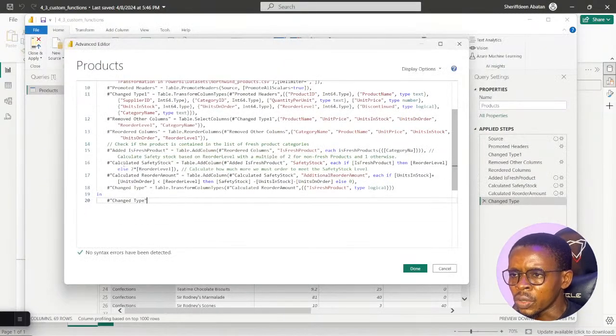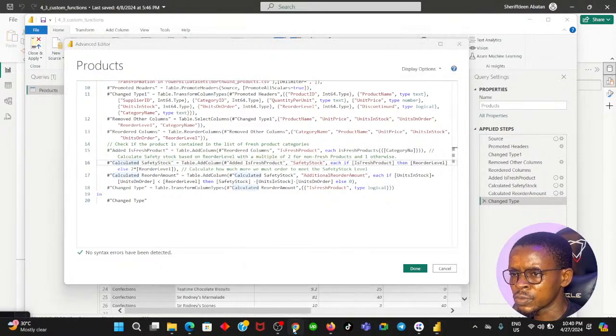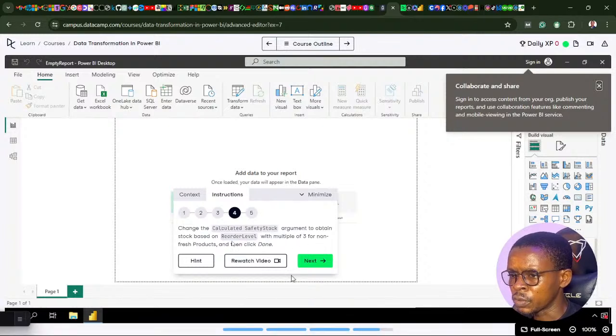Okay, I think there's a calculation here called calculated safety stock. If you look at it here, you may not understand what is happening, but it's saying calculated safety stock equals added is fresh product coming back from this step here, safety stock. So it says if is fresh product, then the order level, else if it is fresh product, then it should be the order level, else 2 times the order level. I think they're asking us to change that. Instead of 2 times the order level, it should be multiple of 3 for non-fresh products. It says change the calculated safety stock argument to obtain stock based on the order level with multiple of 3.